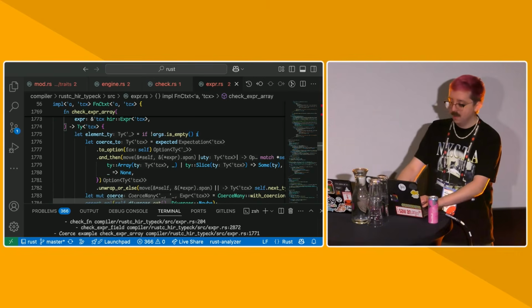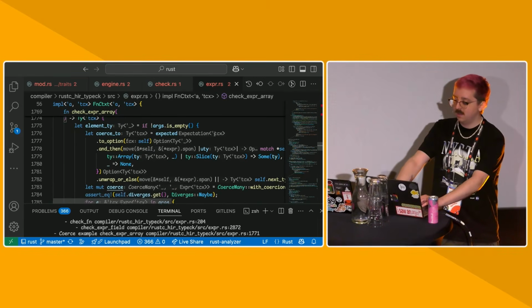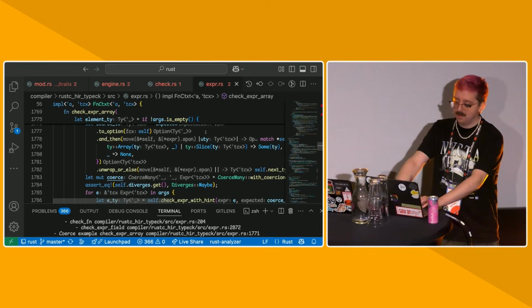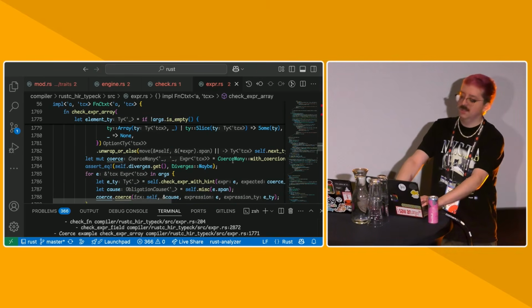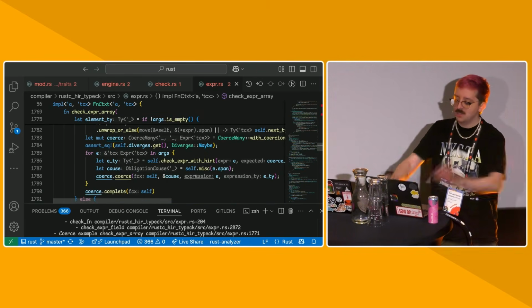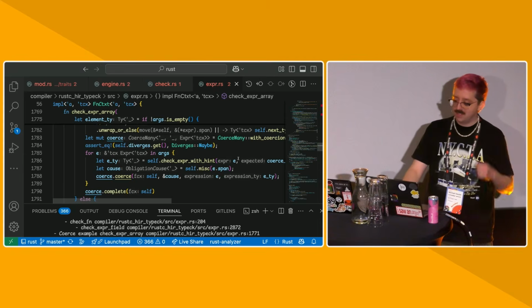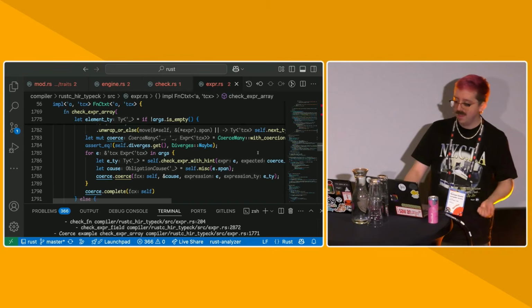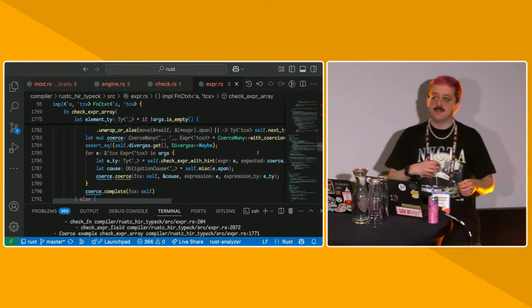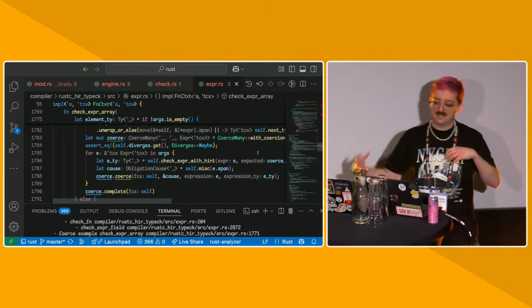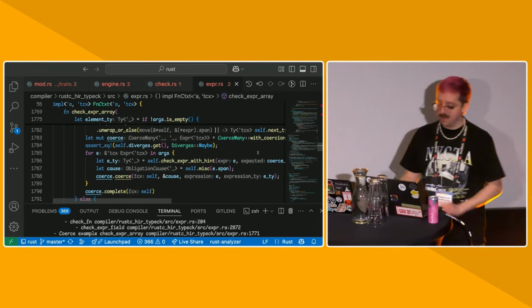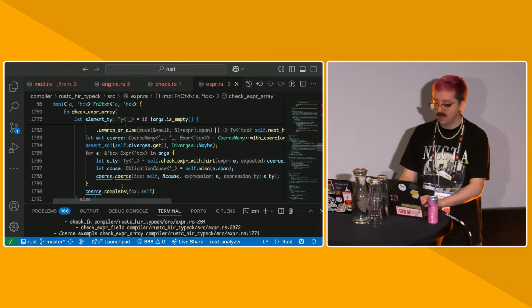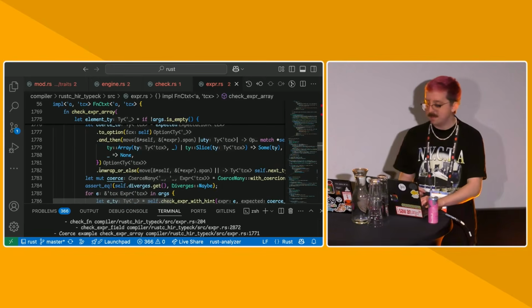So, for example, here we check that if the args isn't empty, if it's not just an empty array, we construct this thing called coerce many, and for each expression, we check the expression using the hint of the type information we have in the coerce many, and we coerce that type into it. Basically, take the type information out, check the expression, put it back in. And then once we're done, we complete the coercion and we return the element type back up.